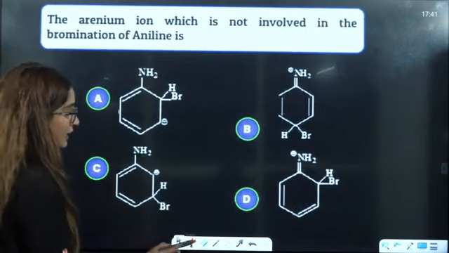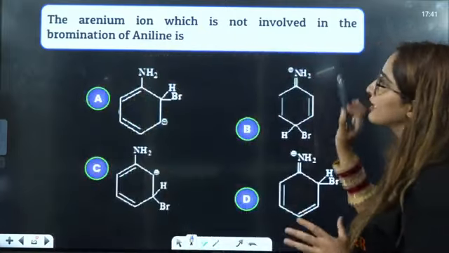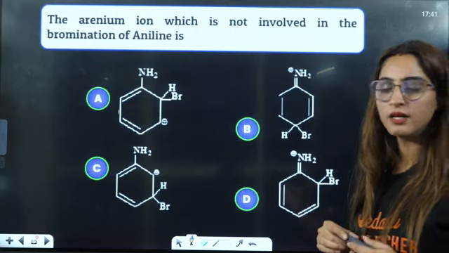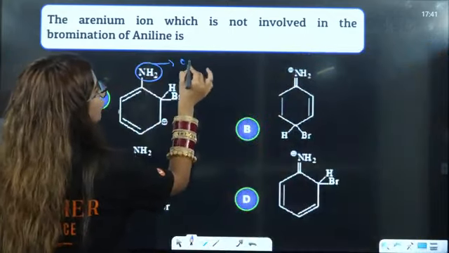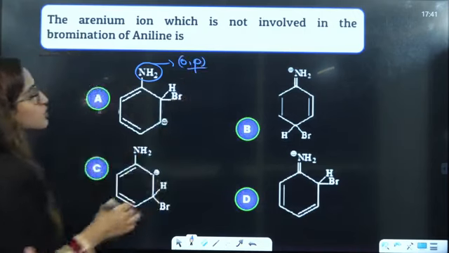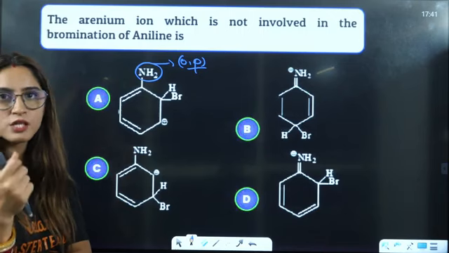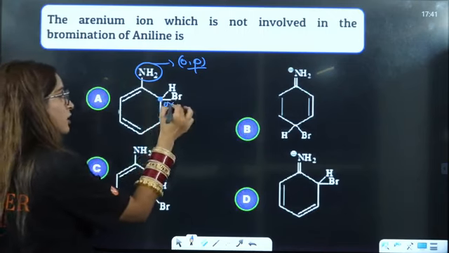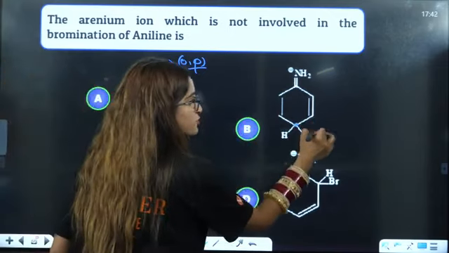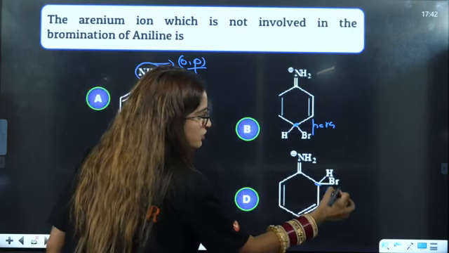Next is, which arenium ion is not involved in the bromination of aniline? Bromination of aniline, we know that aniline is an ortho-para directing group. So in the mechanism, the bromine, Br positive, will attack only at the ortho and para positions. Here it is on the ortho position. Here it is on the para position. Here also it is on the ortho position.